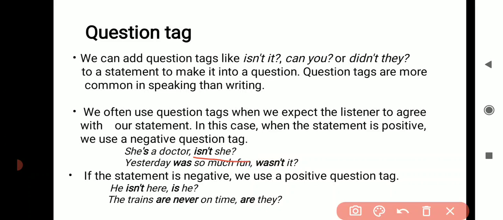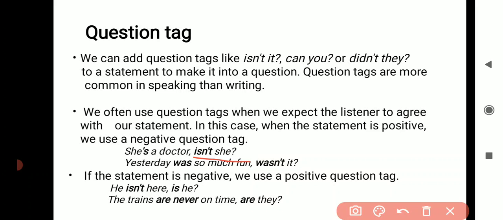So this is the first rule, that is if statement is positive, question tag should be negative, and if statement is negative, question tag should be positive. And the second rule is if the sentence has helping verb like is, was, are, can, shall, will.